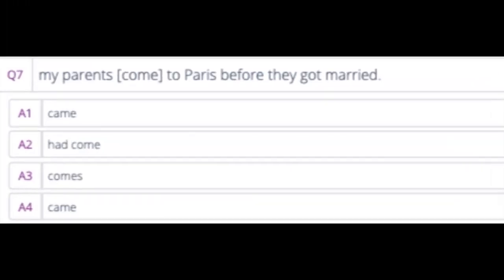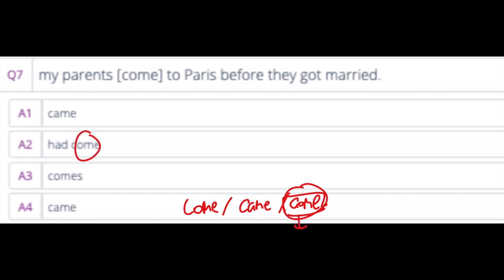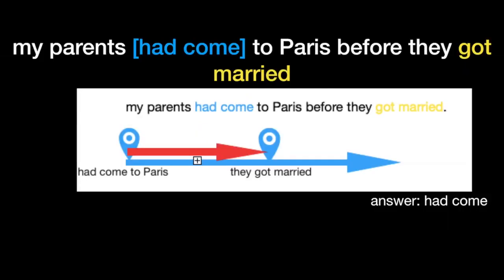Come, came, come. This is the past participle, and we need to add had. Okay, so the answer is my parents had come to Paris before they got married. So before they got married in the past, they had an experience. My parents had come to Paris before they got married. So the answer is had come.